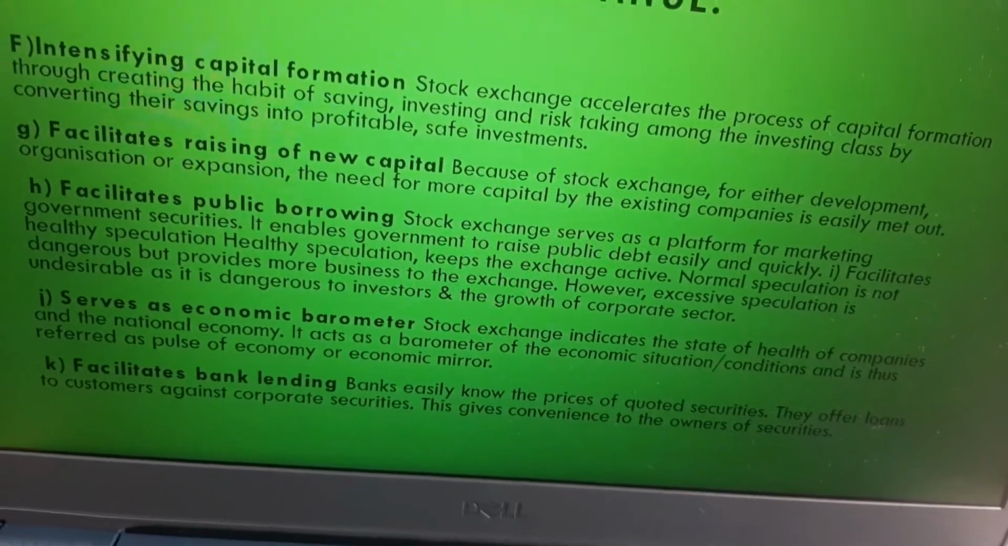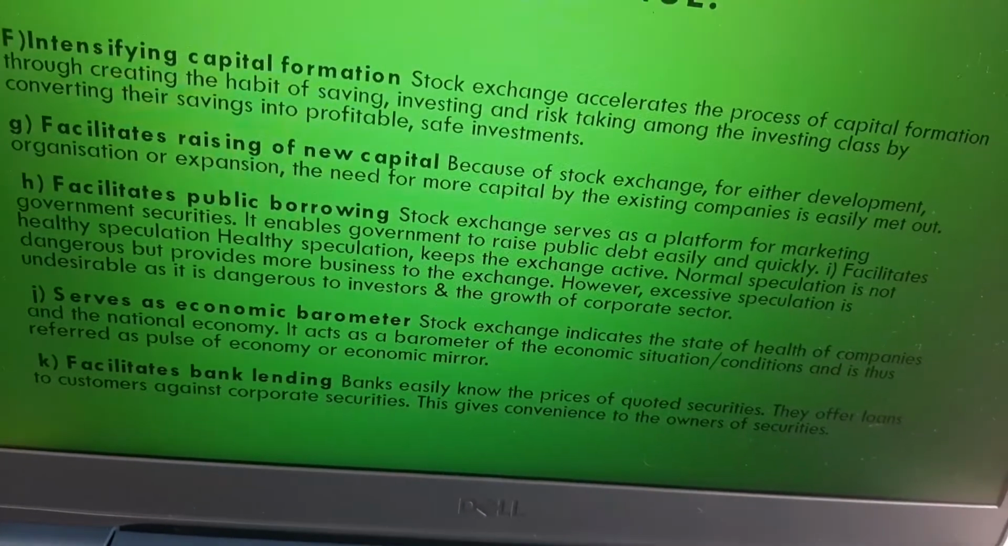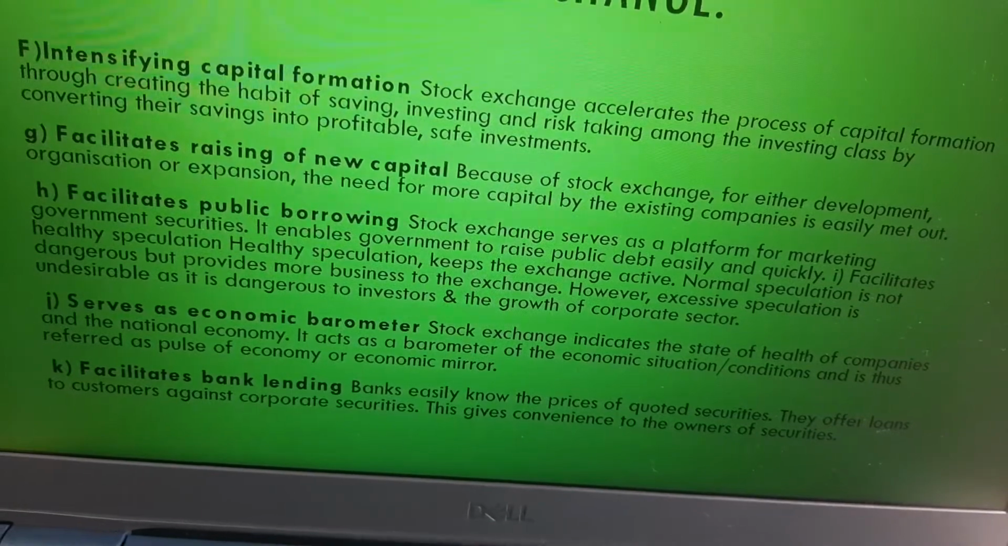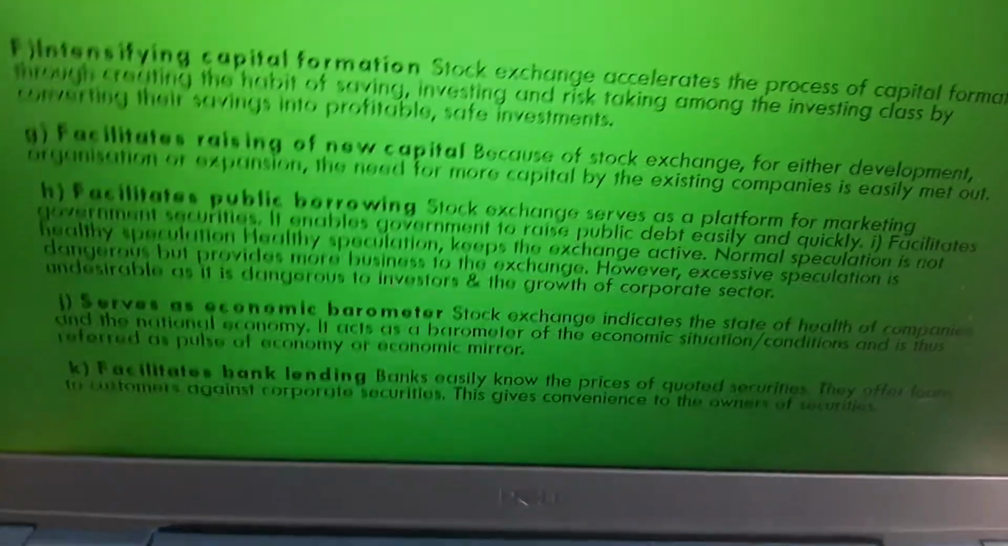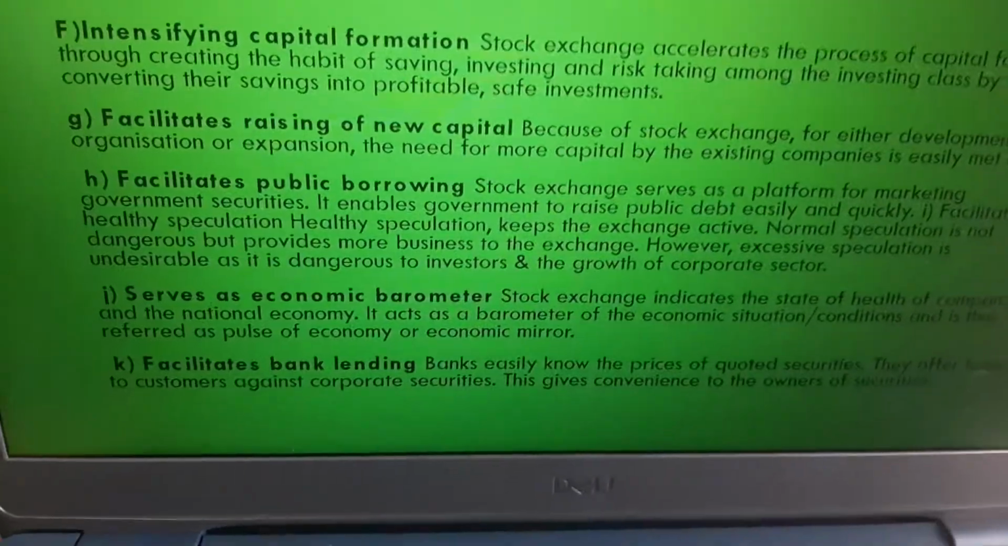Healthy speculation. Normal speculation is not dangerous. To some extent, it is fine. However, excessive speculation is undesirable and dangerous to investors. This is what I said: when they are asking for a minimum amount, play safe.